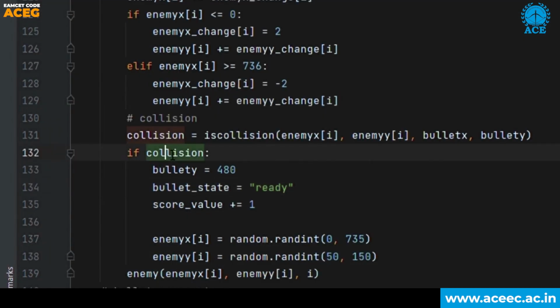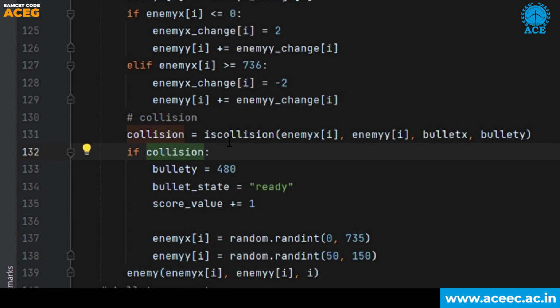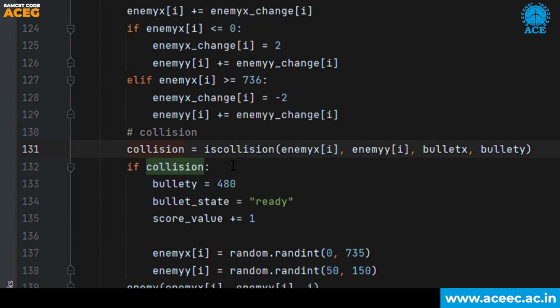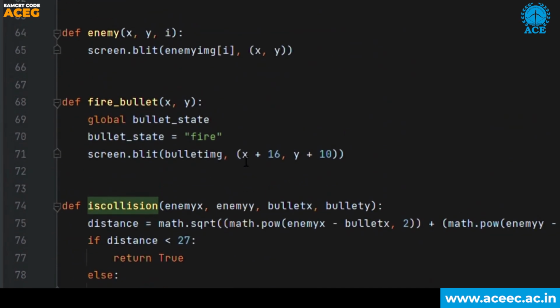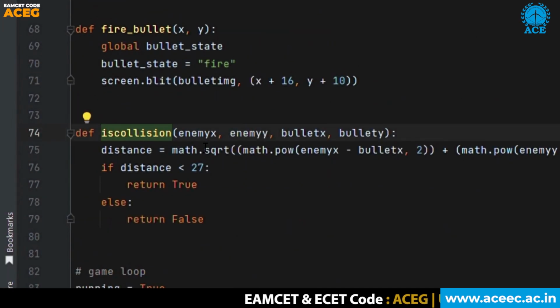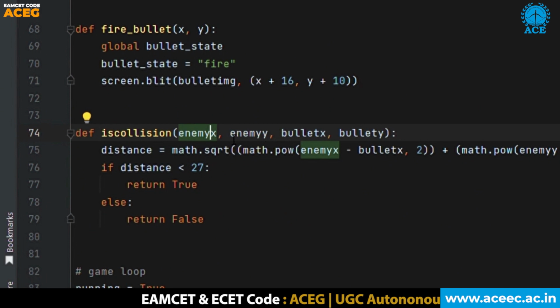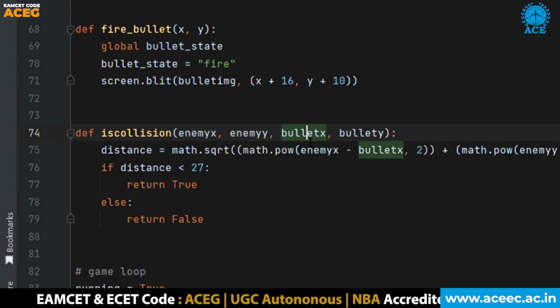So in this step I have written the code for the collision, that is when the bullet touches the UFO it should disappear and the scoreboard should be increased by 1. So here we are calling the function isCollision. So I have defined the function over here, that is isCollision, and it takes the input as the position of enemy and the position of bullet.